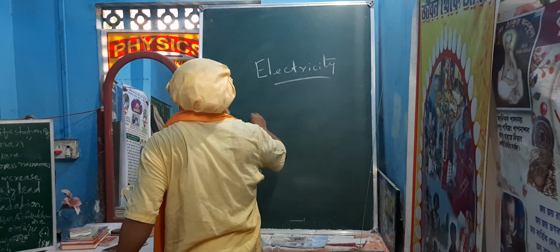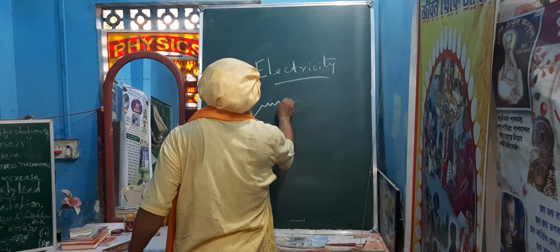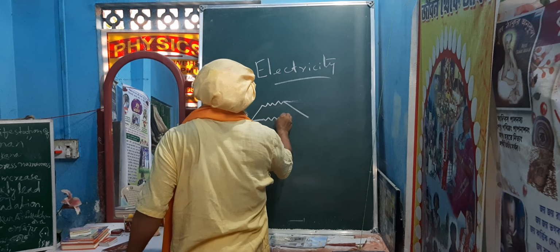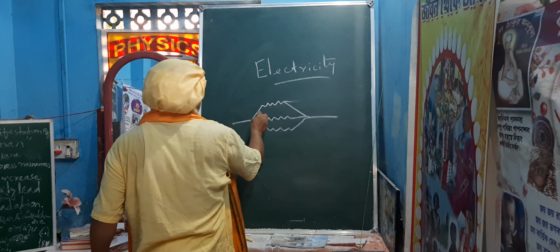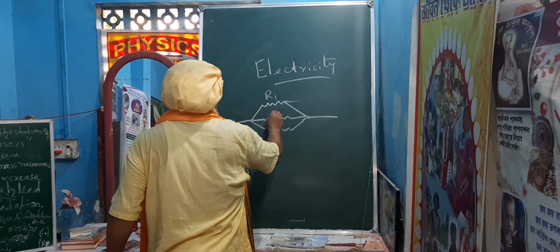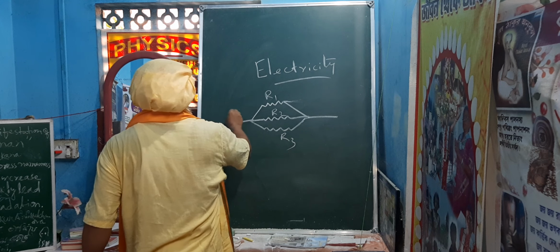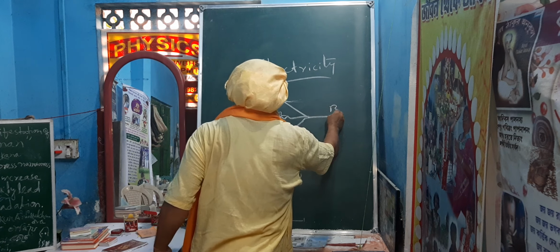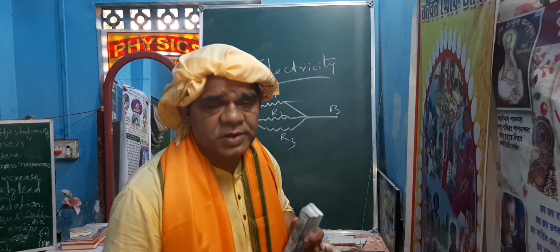Now we have to come to resistors connected in parallel. In this way, say it is R1, say it is R2, and it is R3, and this is the point A, and this is the point B. If the resistors are connected this way, this is called parallel connection of resistors.